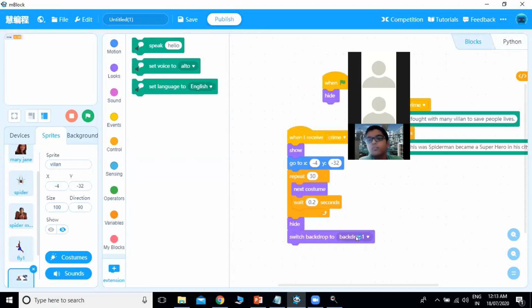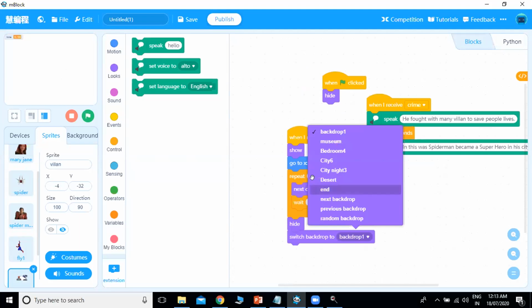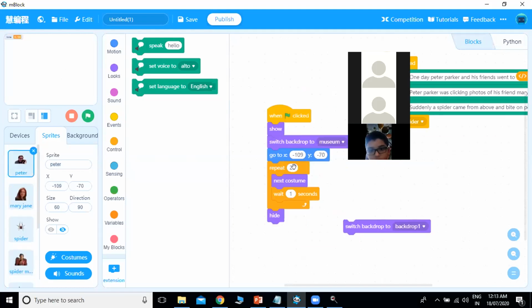So here also we have to change the backdrop to end, and we will put this as 20. And we will reduce the Peter